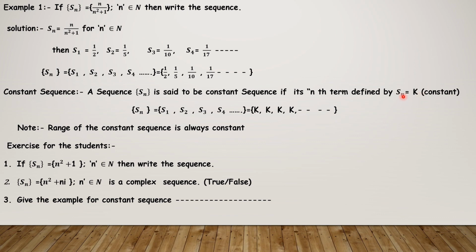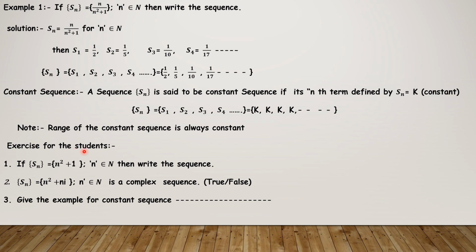You substitute n equal to 1, S1 equal to k, S2 equal to k, S3 equal to k, like this. So k, k, k, that is a singleton set. Note that the range of a constant sequence is always constant. If the nth term is defined by a constant k, then that sequence is called a constant sequence.